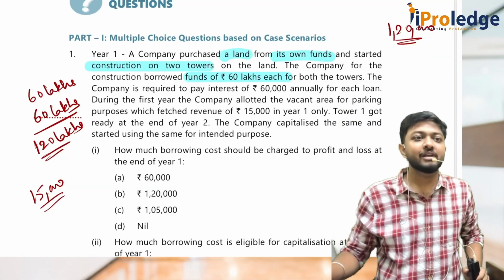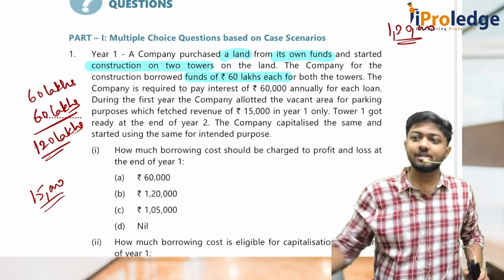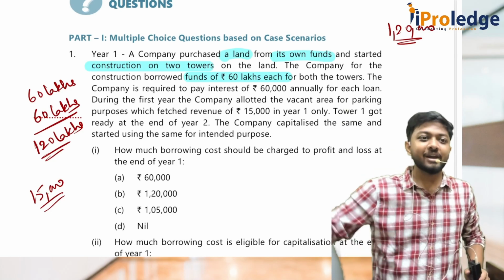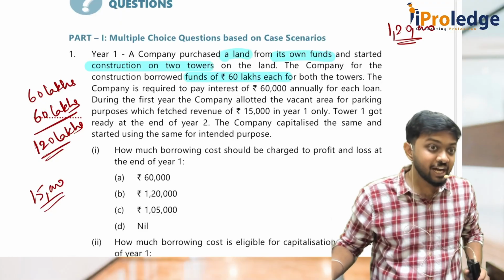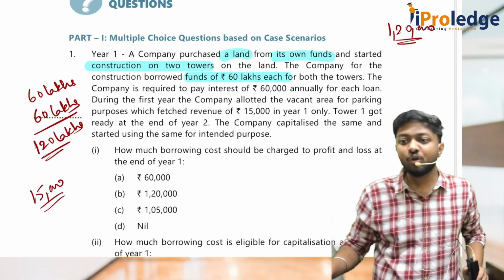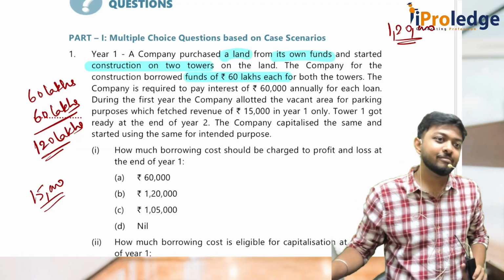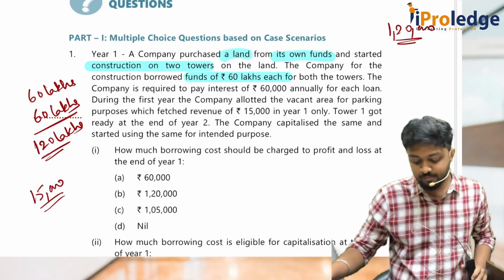But is this parking related to construction? No. The land is vacant, and it was given for parking. This is not related to construction, hence this income will go to P&L only. If it was related to construction, I would have subtracted it from the cost of construction as per AS 10.